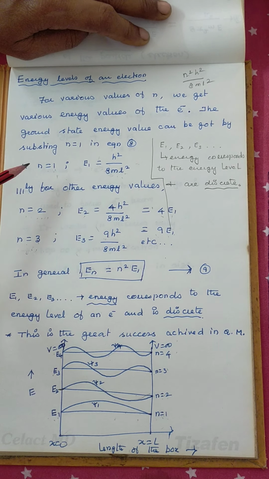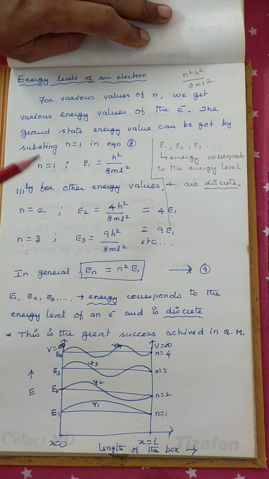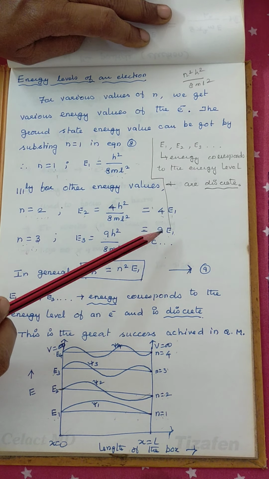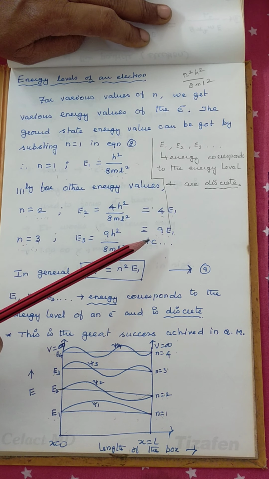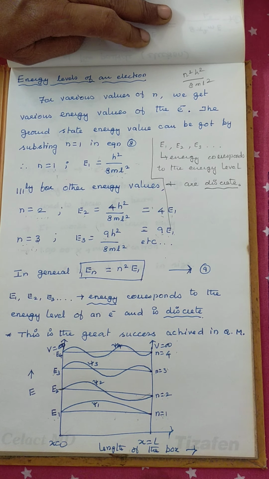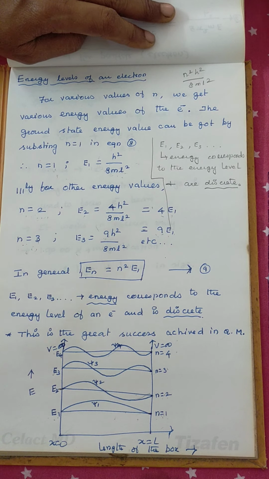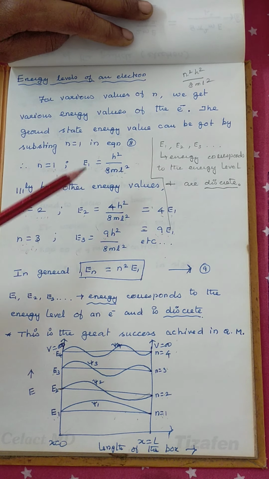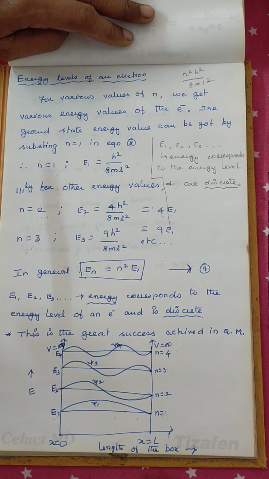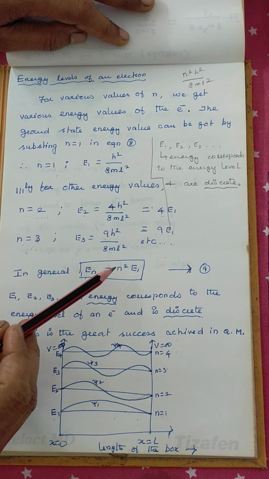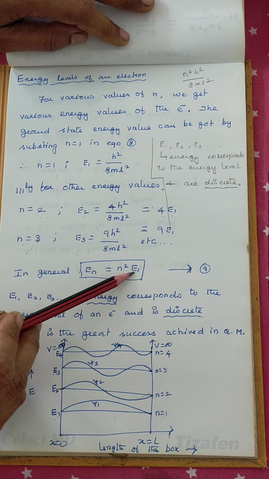When you are considering the energy levels from 1, 2, 3, etc., the energy value varies as E1, 4 times E1, 9 times E1. This is not continuous. This is only discrete values of energy. That is a great success of quantum mechanics. So the energy values are not continuous. So here we got the discrete value of energy. So in general, we write it as En is equal to n square times E1.